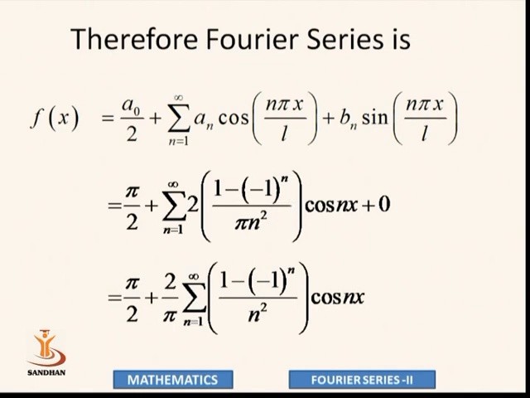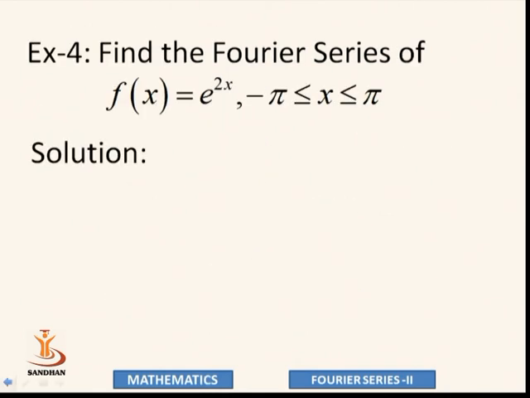Even terms go to 0, only odd terms remain: 1 over 1 square, 1 over 3 square, and so on. Now the exponential function e to the power 2x, with limit minus pi to pi. Let's find the Fourier series of the function e to the power 2x, which is a periodic function in minus pi to pi.